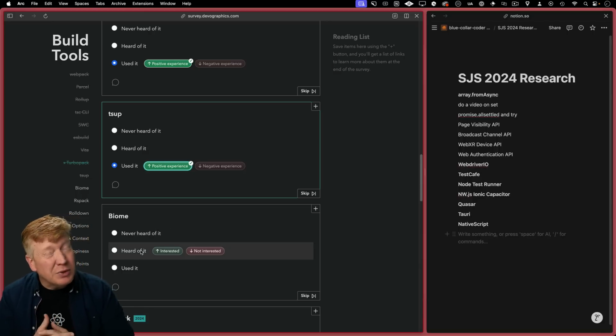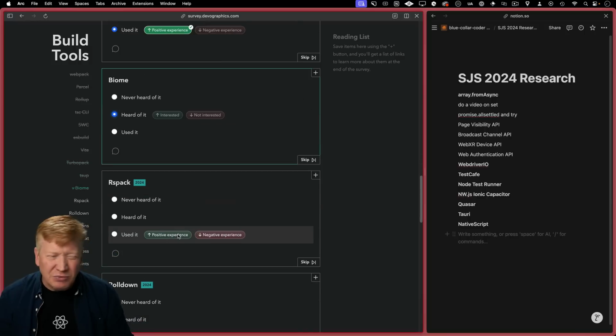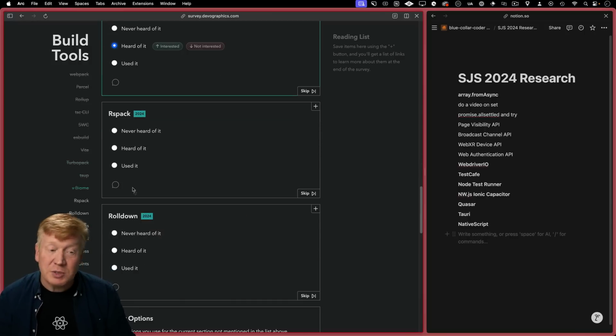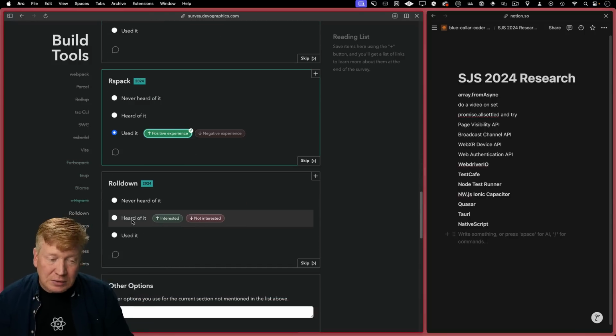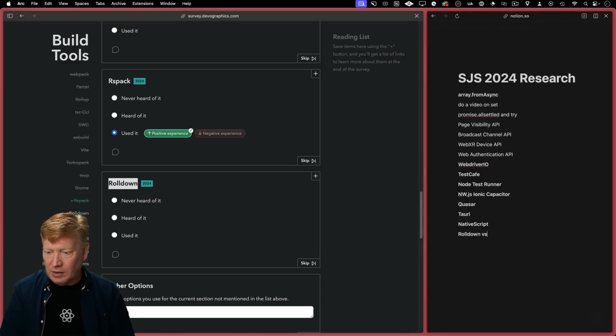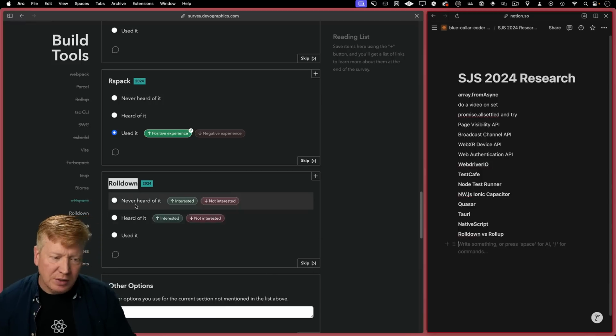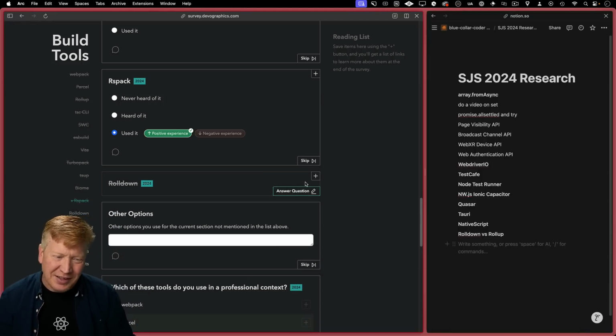And Biome, well, I know what it is. It's a kind of roll-up of all the tools into one big thing. I've heard of it, haven't really used it, I don't think. Rspack, used it, and very positive. Rolldown. I need to do Rollup versus Rolldown. Oh my gosh, how much I'm getting out of here. This is really cool. I'm going to just skip that for the moment.